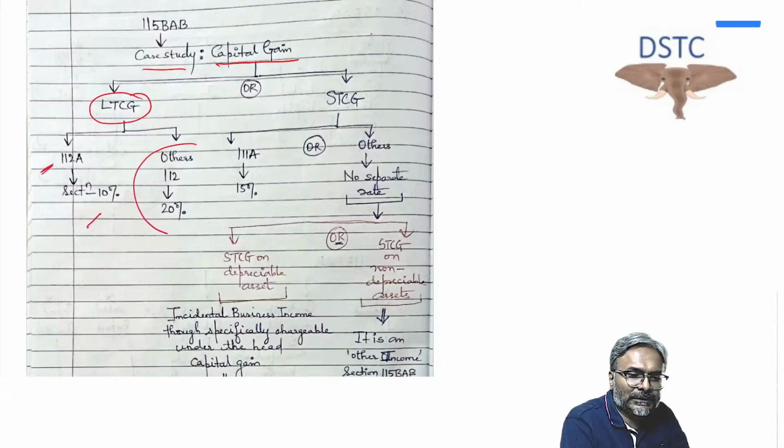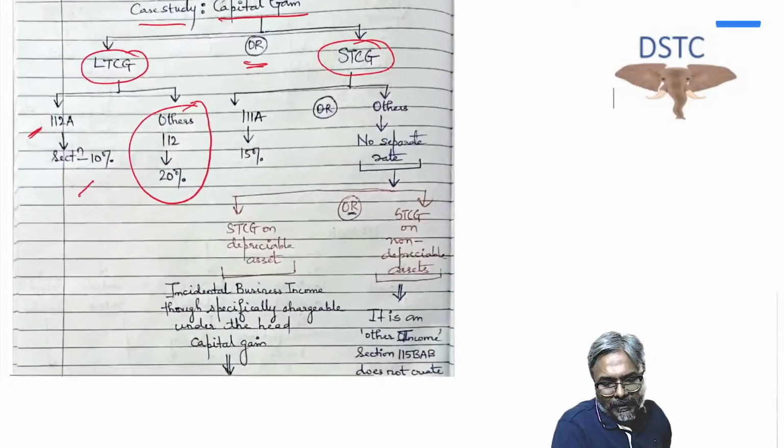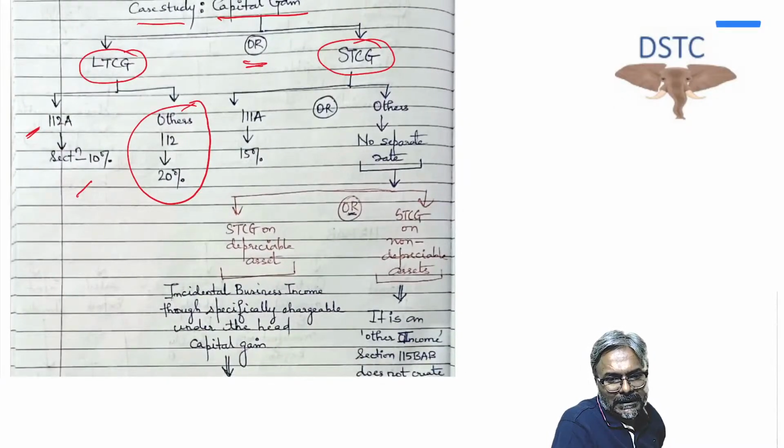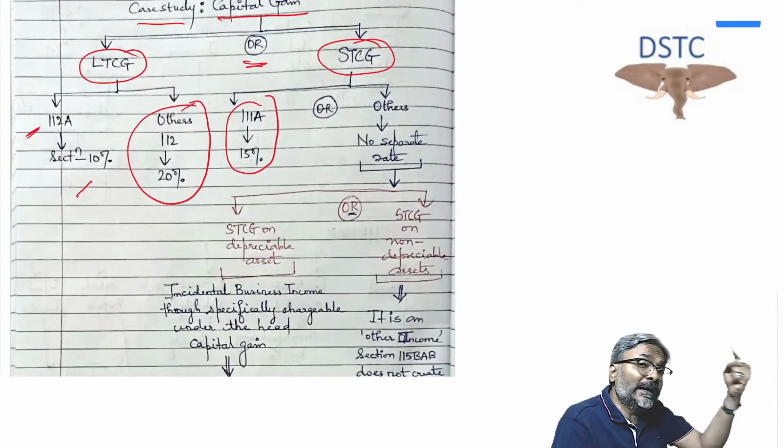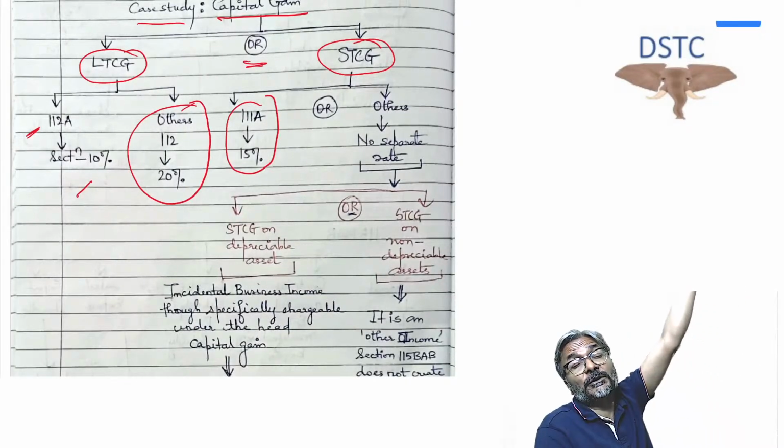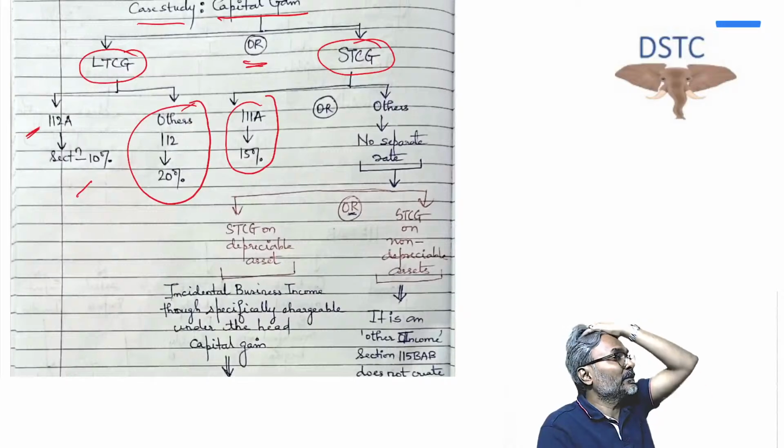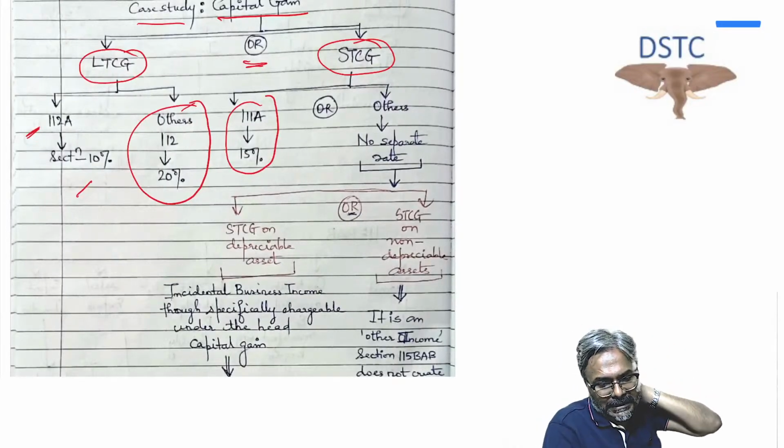For the other cases of capital gains, it will be 20%. Or there will be an STCG, students, in this situation. Now if the STCG is that of 111A, short-term capital gain on transfer of security transferred in a recognized stock exchange on which STT has been paid, how much is the rate? Rate would be 15%.